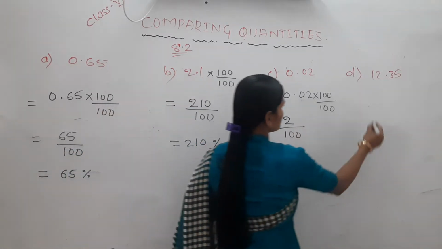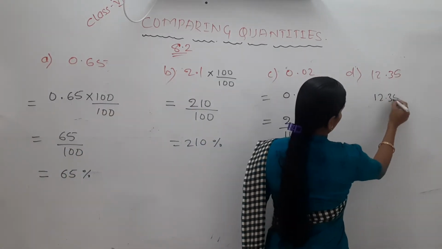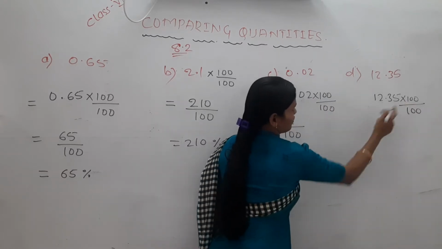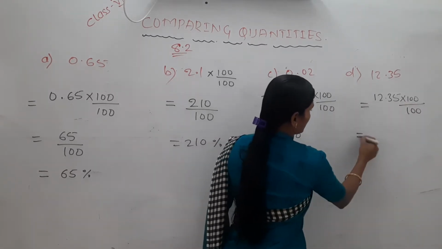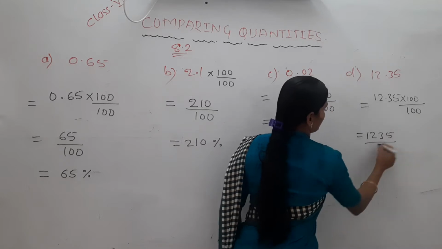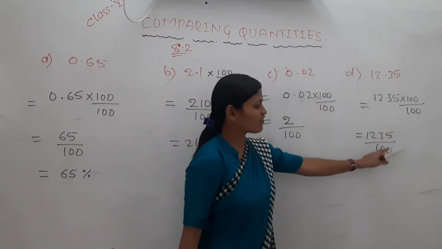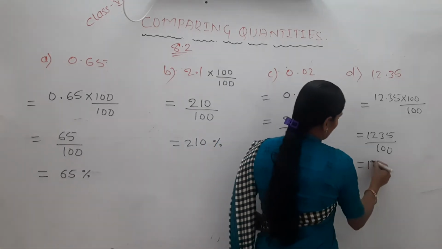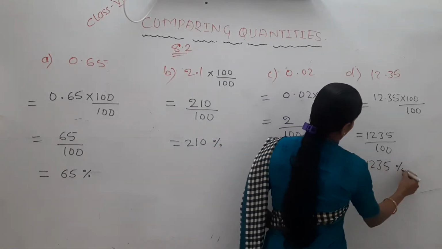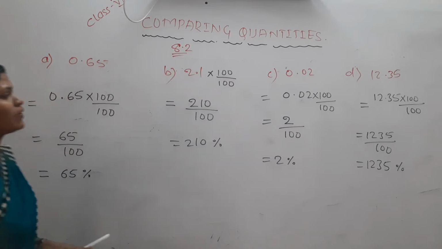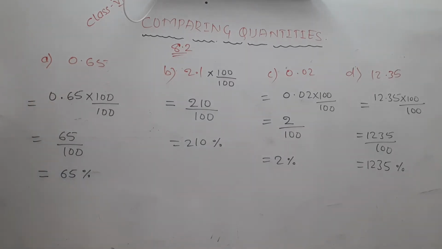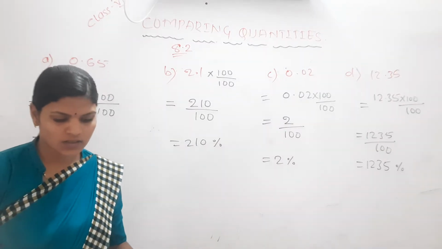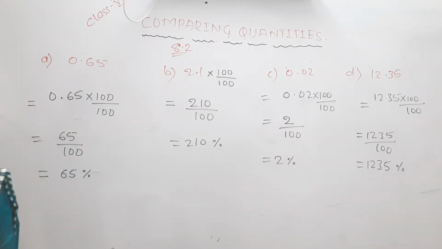Same way, 12.35, multiply and divide by 100. 12.35 multiplied by 100 becomes 1235 divided by 100. 1235 for every 100 means 1235%. Yes, like this we have to convert the given decimal numbers to percentage. Just pause this video and take it.